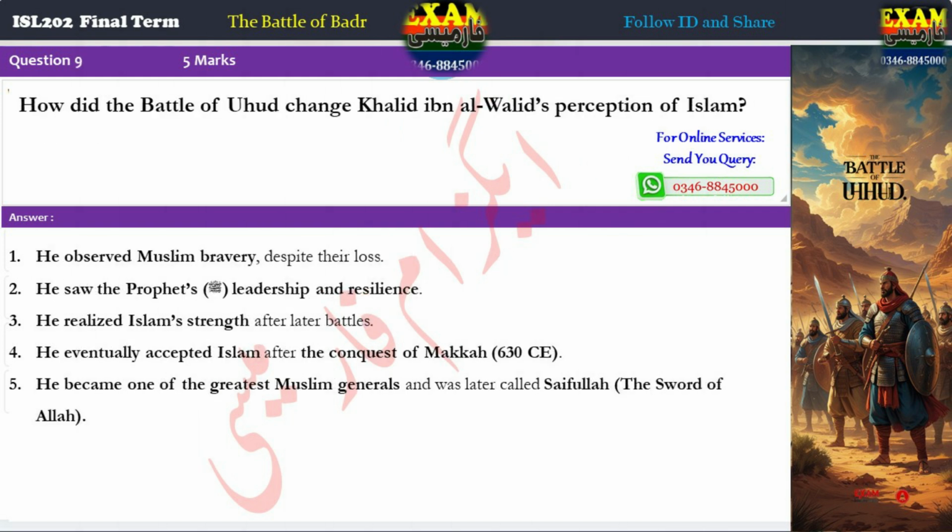Question 9. How did the Battle of Uhud change Khalid ibn al-Walid's perception of Islam? Answer. 1. He observed Muslim bravery despite their loss. 2. He saw the Prophet's, peace be upon him, leadership and resilience. 3. He realized Islam's strength after later battles. 4. He eventually accepted Islam after the conquest of Makkah, 630 CE. 5. He became one of the greatest Muslim generals and was later called Saifullah, the sword of Allah.